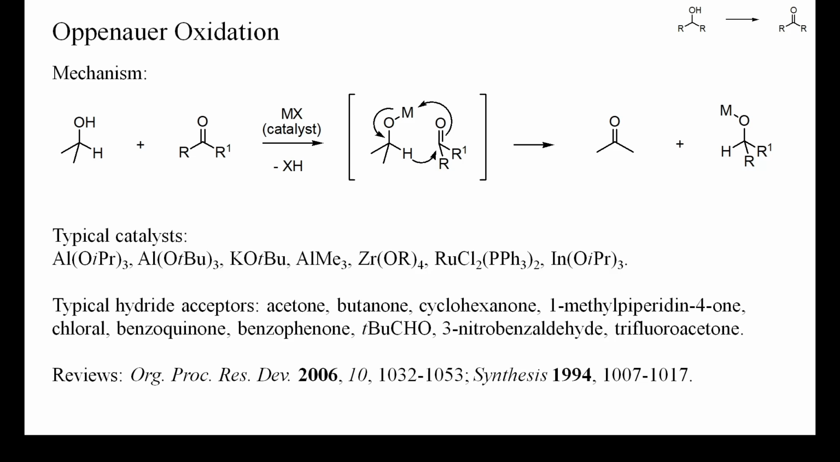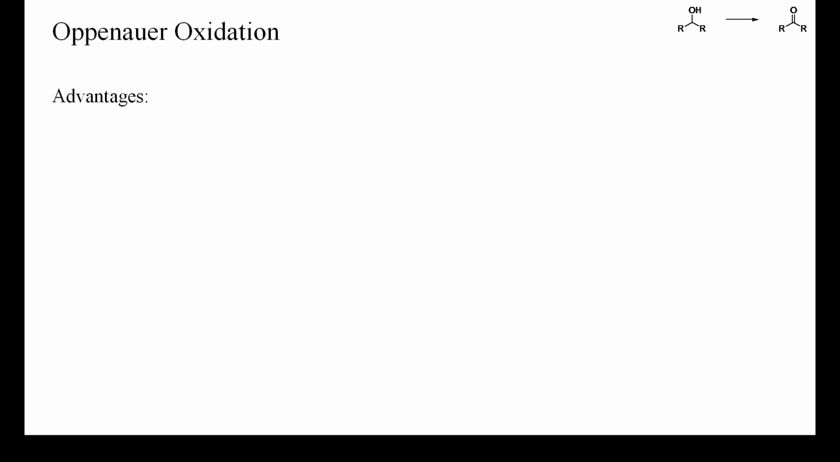Oppenauer initially used aluminium tert-butoxide as catalyst for the oxidation of alcohols with excess ketone, but later many other suitable catalysts were found. As hydride acceptors, a number of different ketones have been reported. Aldehydes are rarely used as oxidants because these condense too quickly with most ketones. The main advantages of the Oppenauer oxidation are its simplicity and the relatively mild reaction conditions.